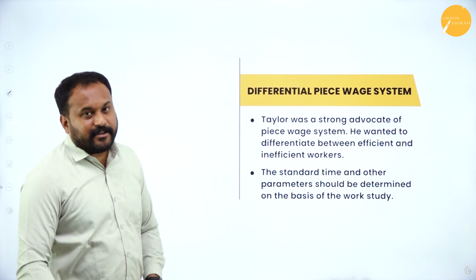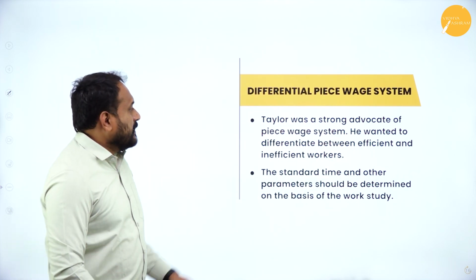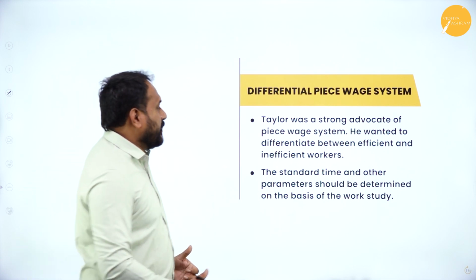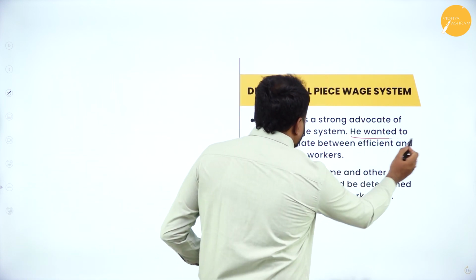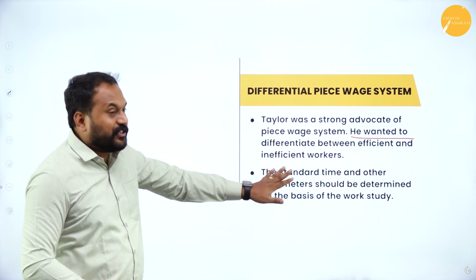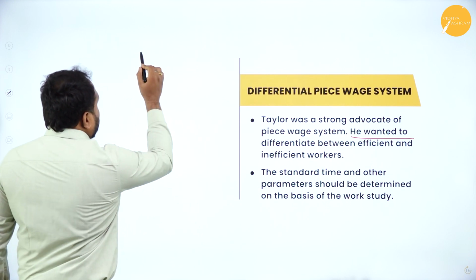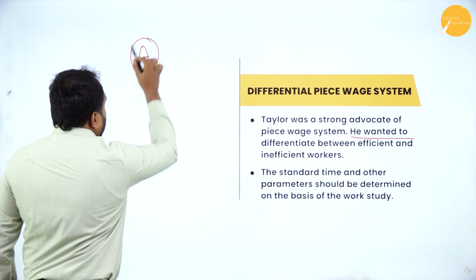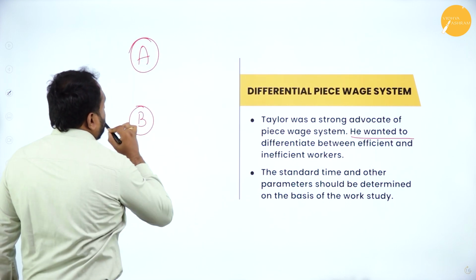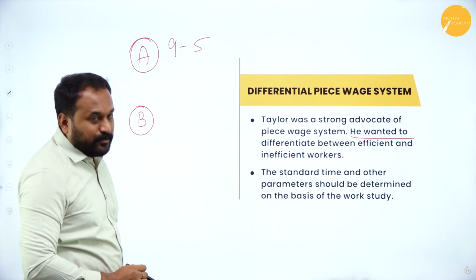The last technique is called the differential piece wage rate system. Taylor was a strong advocate of the piece wage system. He wanted to differentiate between efficient and inefficient workers. So for example, now we have a person A and there is a person B. From 9 o'clock to 5 o'clock this person comes and he works.